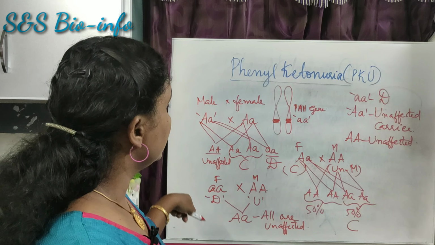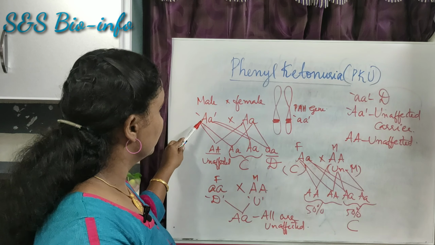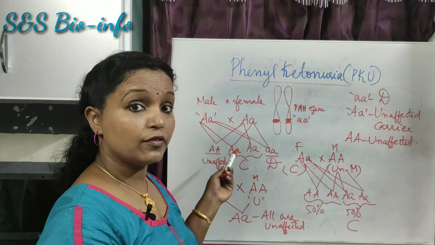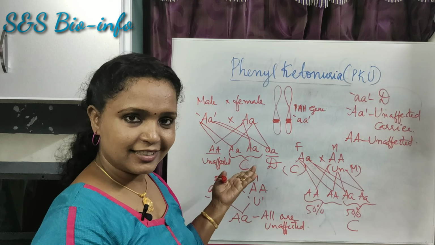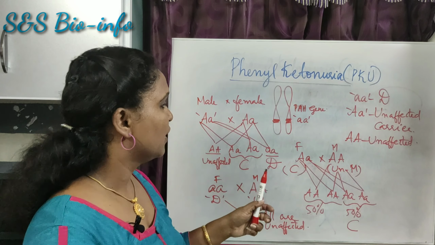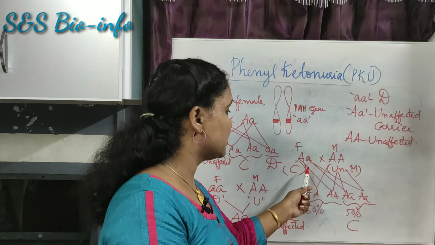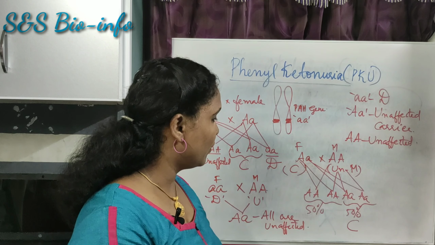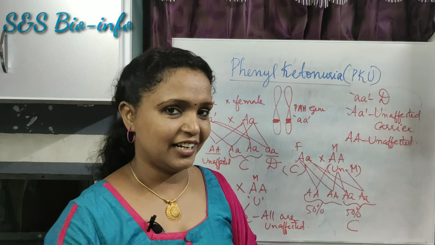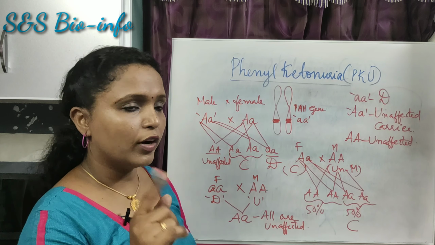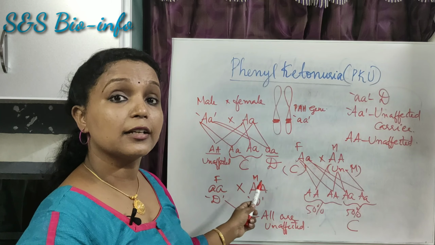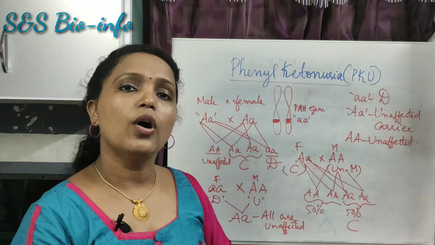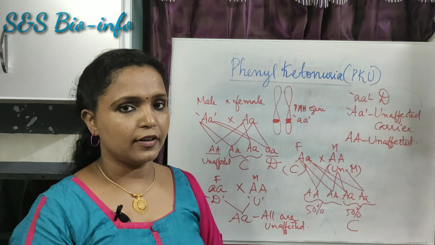Okay, look at these three crosses. When both parents are carriers, there will be all kinds of children, that means unaffected children and affected children. When one parent is a carrier and the other parent is pure, meaning unaffected, all children will be unaffected. In the third case, one of the parents is affected and the other parent is pure, that means unaffected. In that condition also, all children will be unaffected.